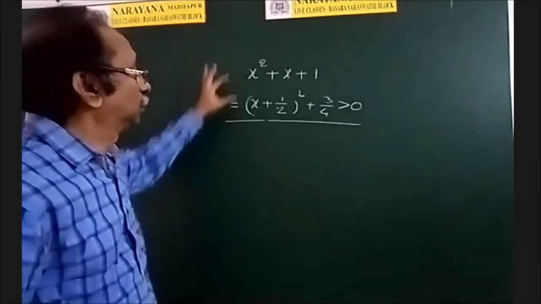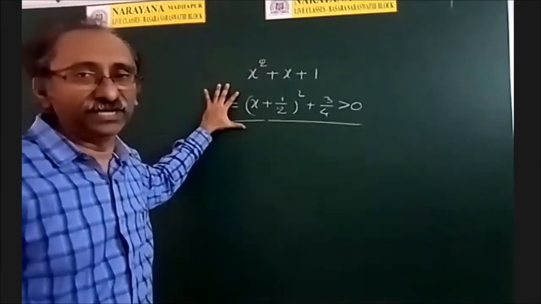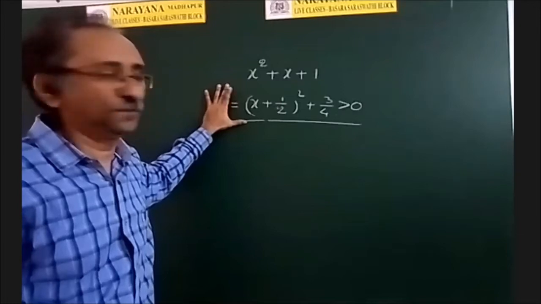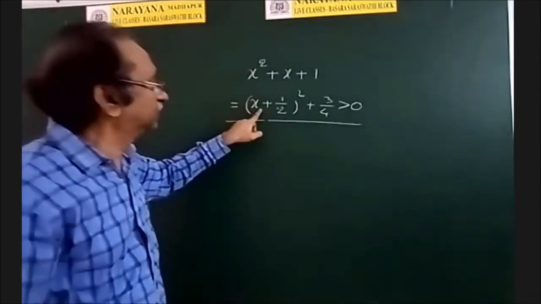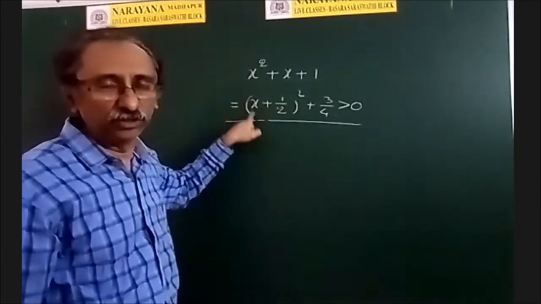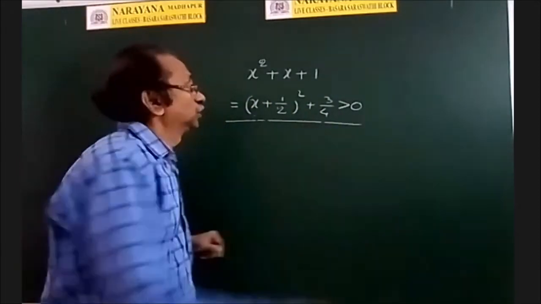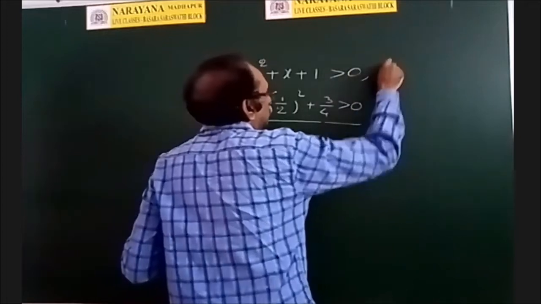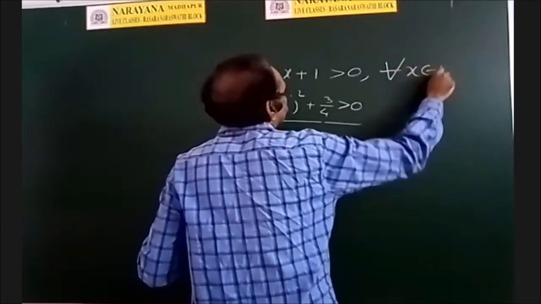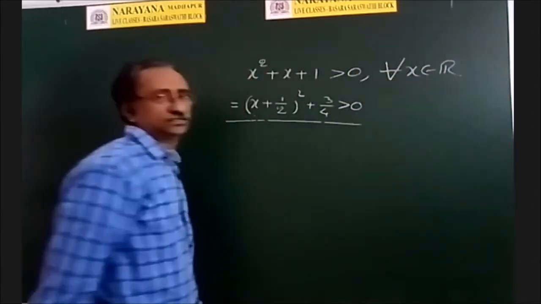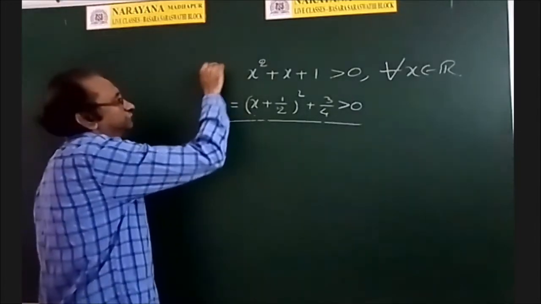Right. So x square plus x plus 1 can be written as (x plus half) whole square plus 3 by 4. Therefore, whatever may be the value of x, it may be 0, positive, negative, this is always positive. So this is greater than 0 for all real numbers. That is the first observation.